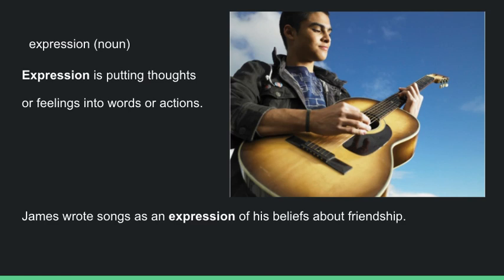The next word that we have is expression. Expression is a noun, and expression is when we put our thoughts or feelings into words or actions. It also can mean when you are showing an expression on your face. That usually means that you are putting a look on your face that reflects your feelings. This sentence is, James wrote songs as an expression of his beliefs about friendship.